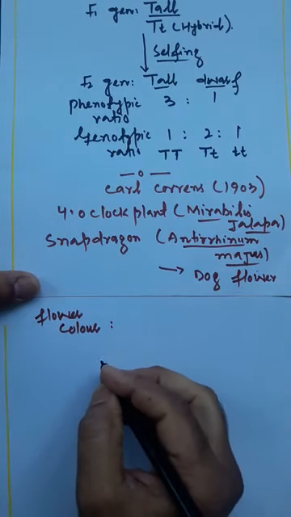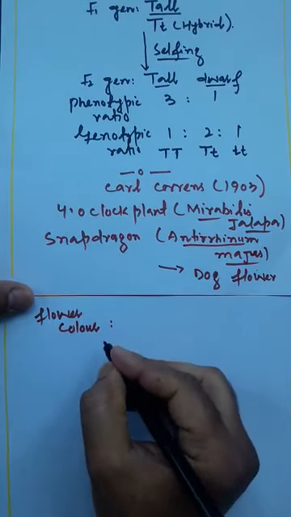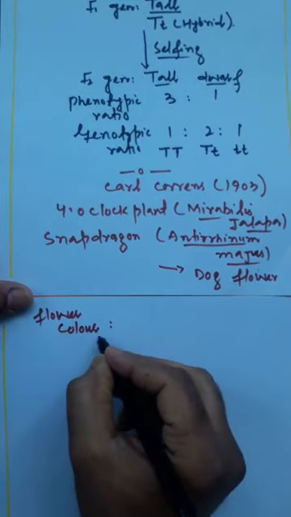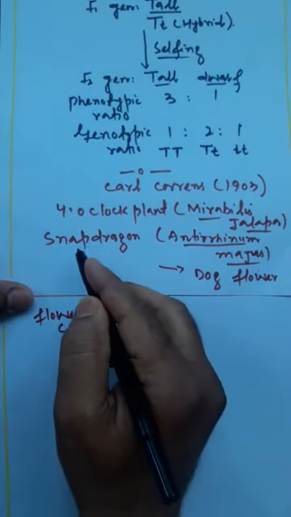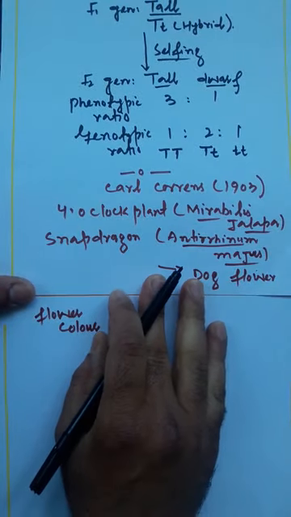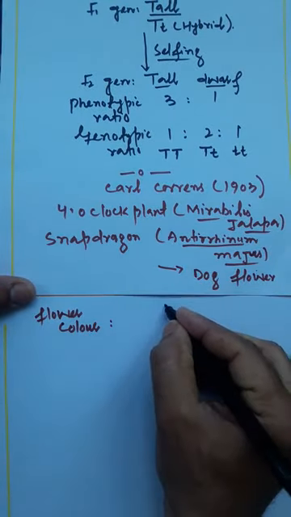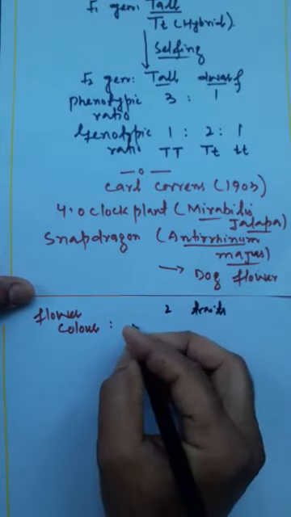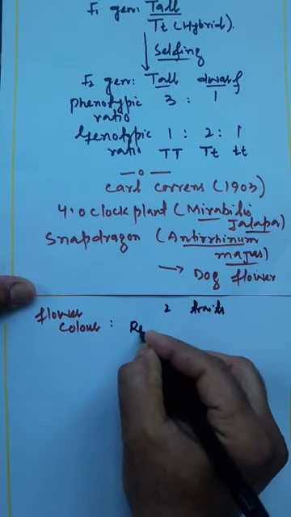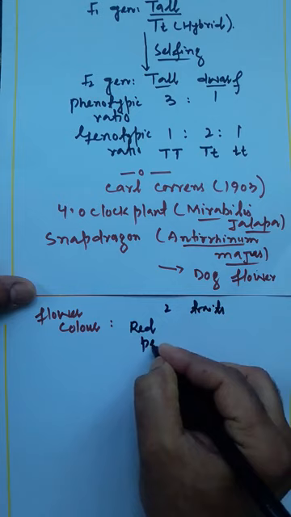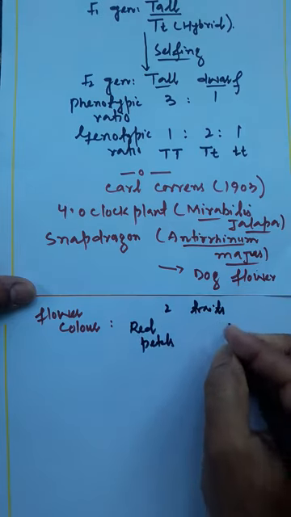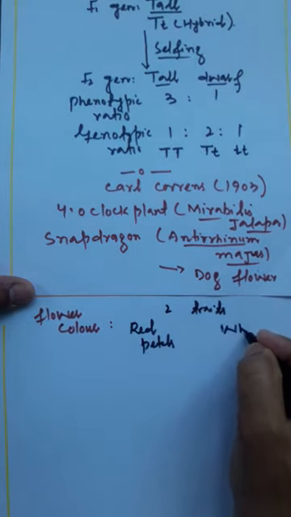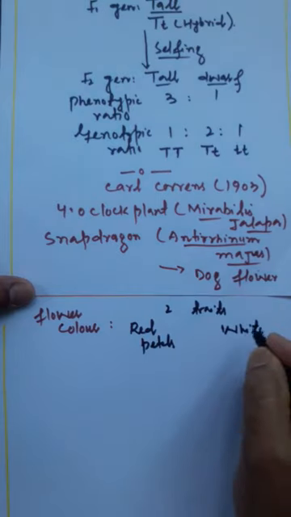In these two plants, snapdragon and four o'clock plant, there are two traits: some plants possess red flowers, meaning red petals, and some possess white flowers, meaning white petals.